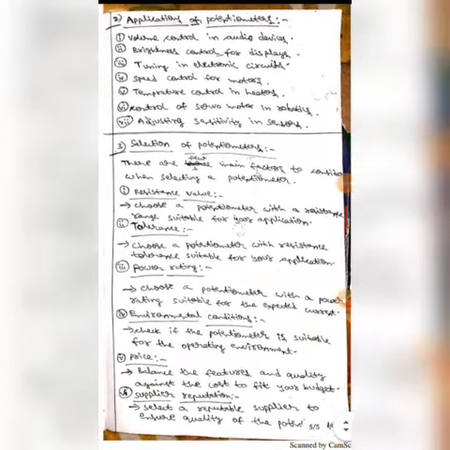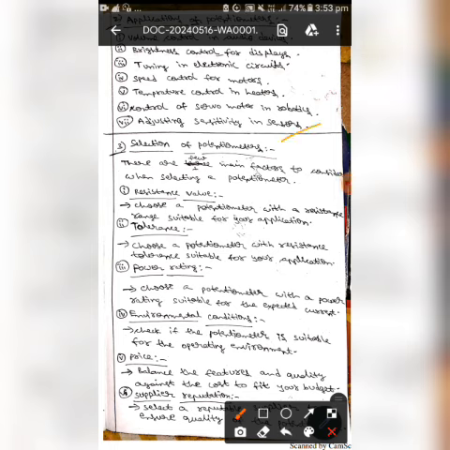Today we are here to discuss the selection of potentiometers. There are a few factors to consider while selecting a potentiometer. The first one is resistance value. Choose a potentiometer with a resistance range suitable for your application. The next one is tolerance. Choose a potentiometer with a resistance tolerance suitable for your application.